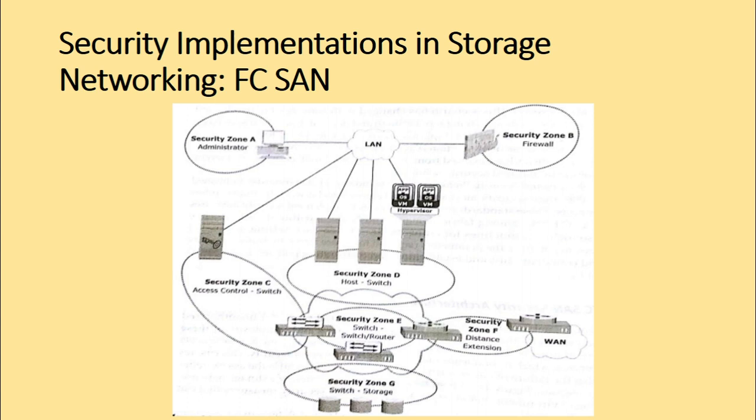Now let us move on to the next zone here, that is zone D, host to switch connectivity. So here we can restrict the fabric access to legitimate hosts by, first, implementing ACLs, that is access control lists. So known host bus adapters can connect to specific ports only.